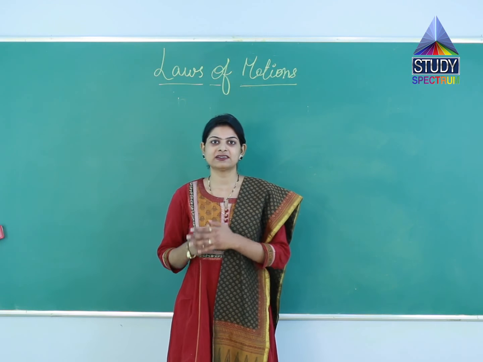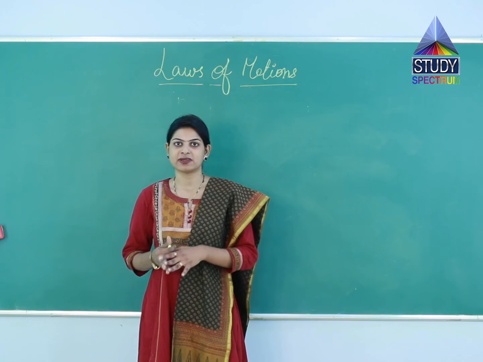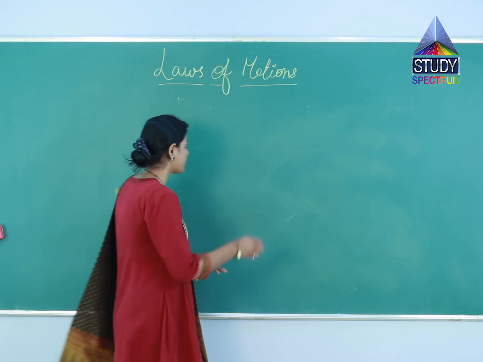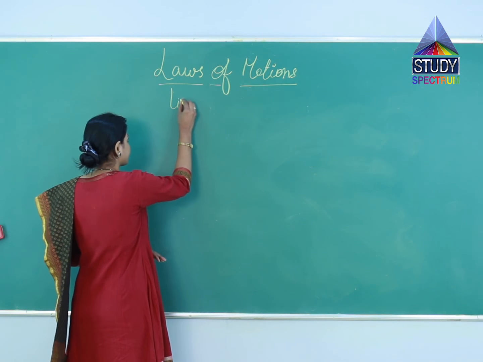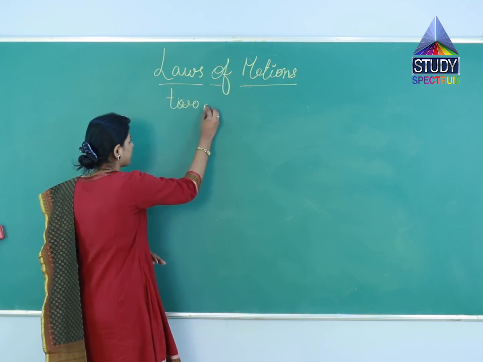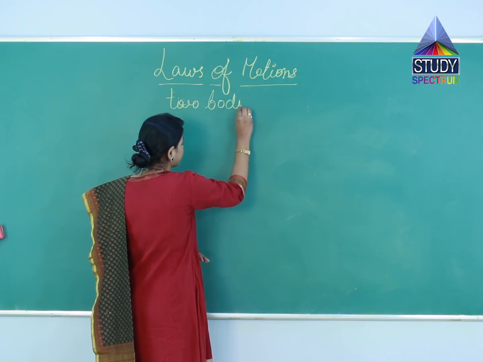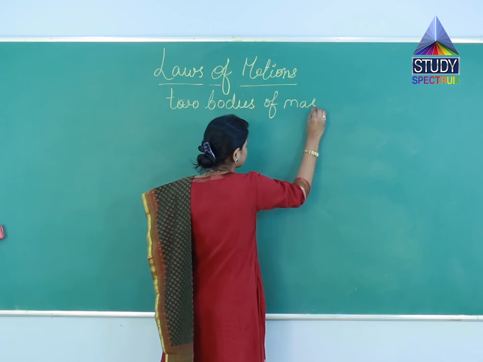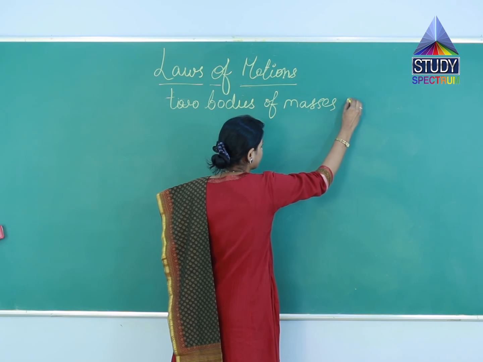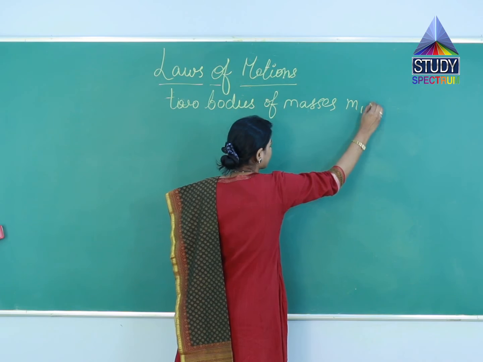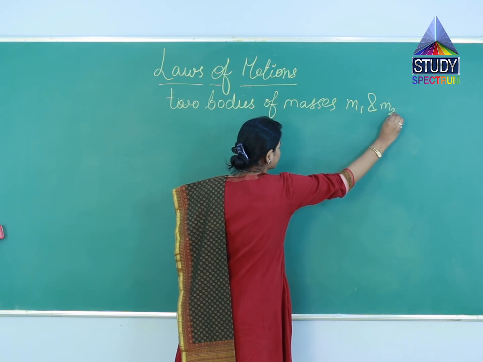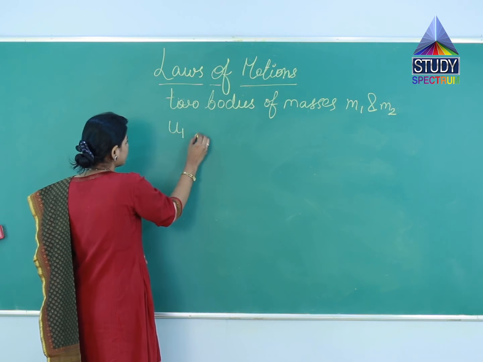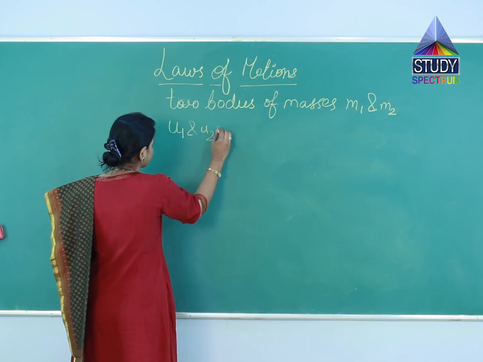Now, to understand the concept of conservation of momentum, we consider two bodies of mass m1 and m2, moving with velocities u1 and u2.